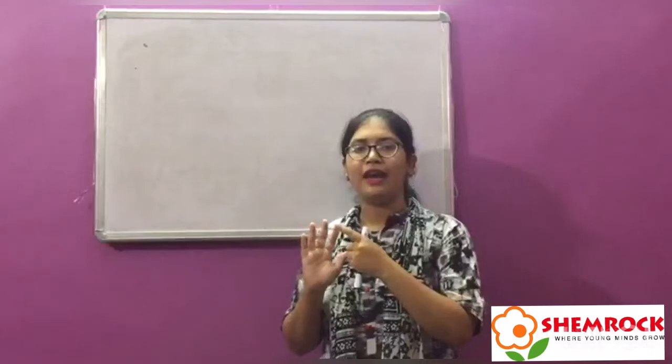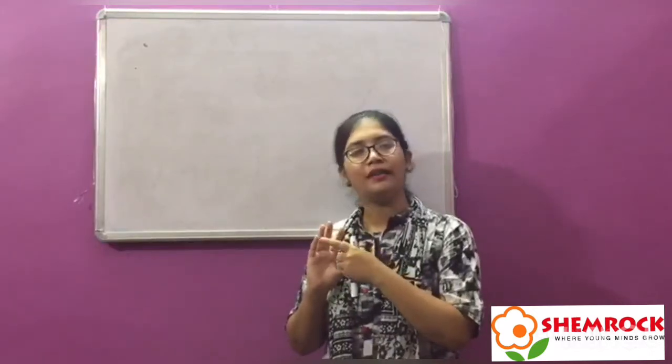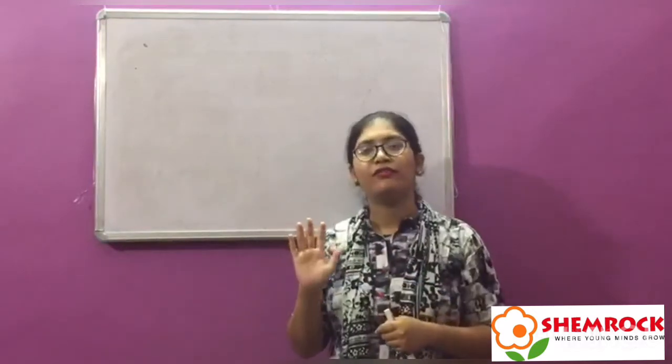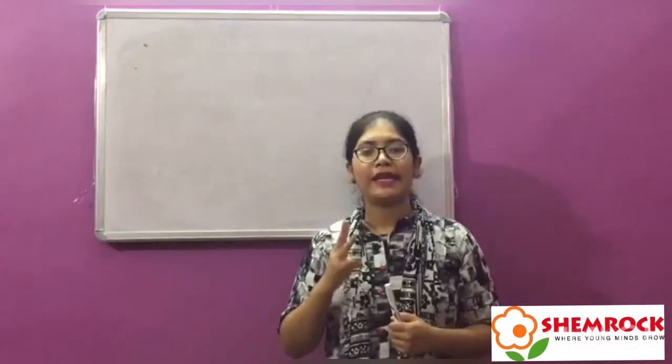So in the previous video, I taught you about vowel and consonant. So how many vowels are there? 5 vowels: A, E, I, O and U. So these are 5 vowels and the rest letters are consonant. Okay? So today I'm going to teach you how to form 3-letter word.